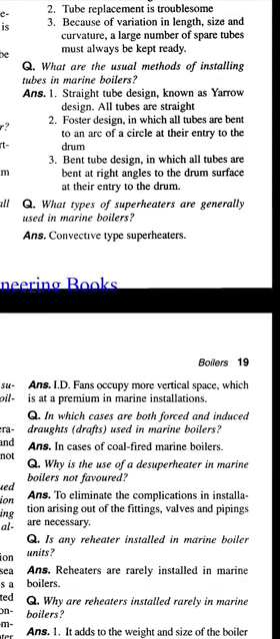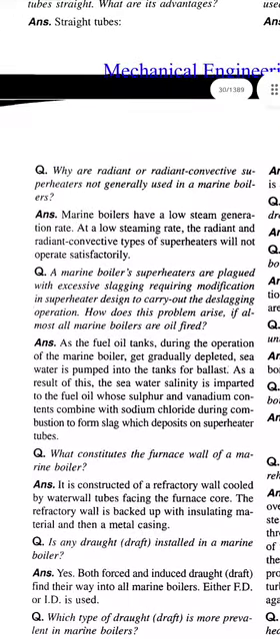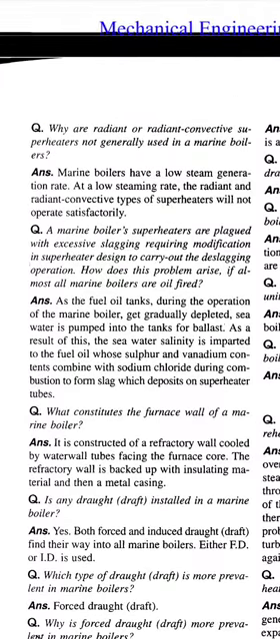Question: what types of superheaters are generally used in marine boilers? Answer: convective type superheaters. Why are radiant or radiant convective superheaters not generally used in a marine boiler? Marine boilers have a low steam generation rate. At low steaming rate, the radiant and radiant convective types of superheater will not operate satisfactorily. Marine boiler superheaters are plagued with excessive slagging, requiring modification in superheater design to carry out the slagging operation.